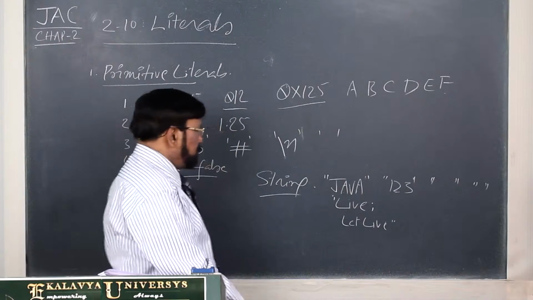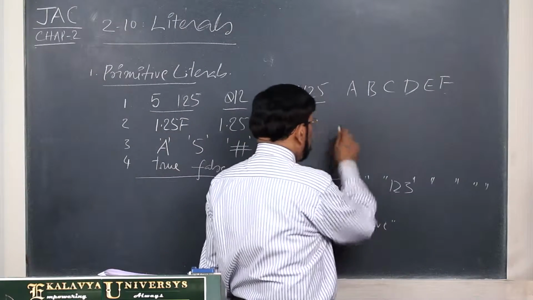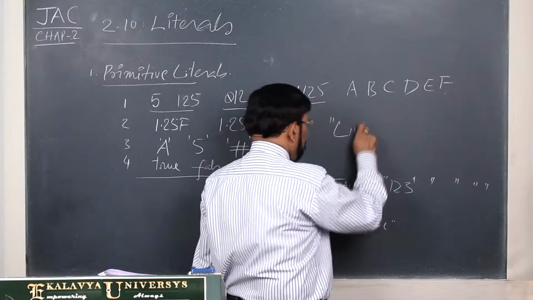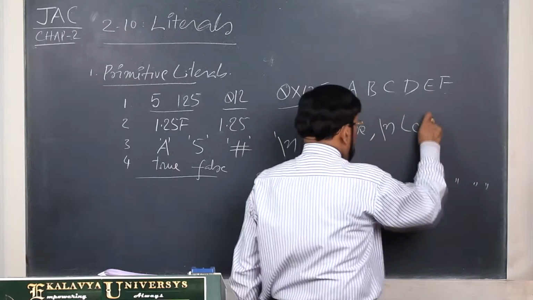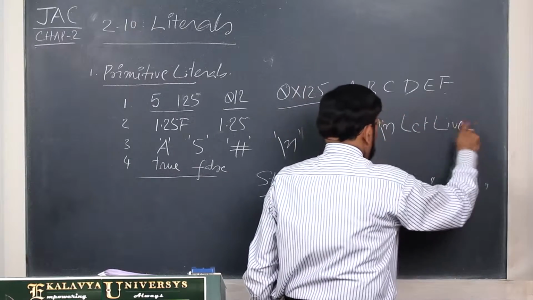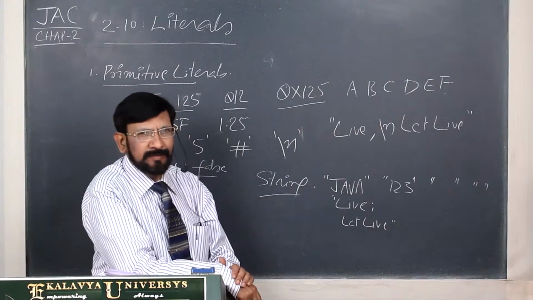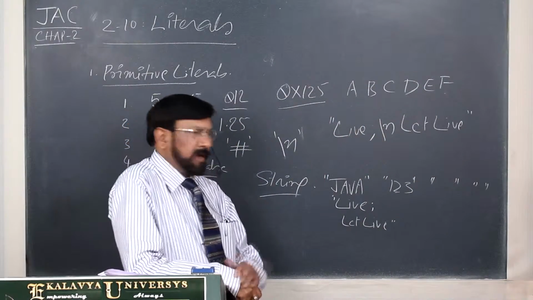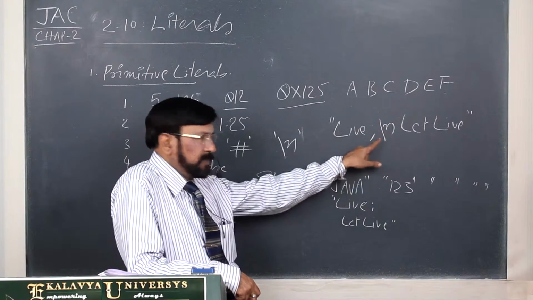Here you see, this one is illegal. Now, if I write like this, leave, let leave, this is a valid one. Of course, whenever it is printed, it is broken into two lines because of the new line sequence.